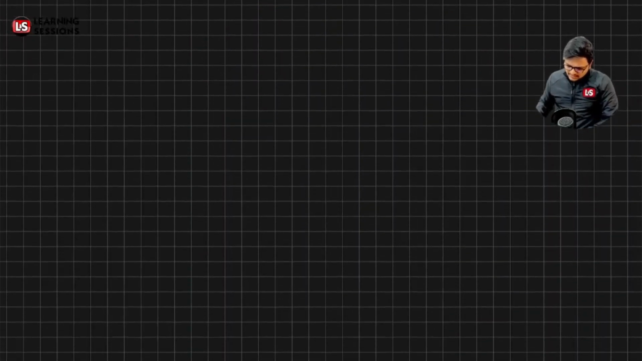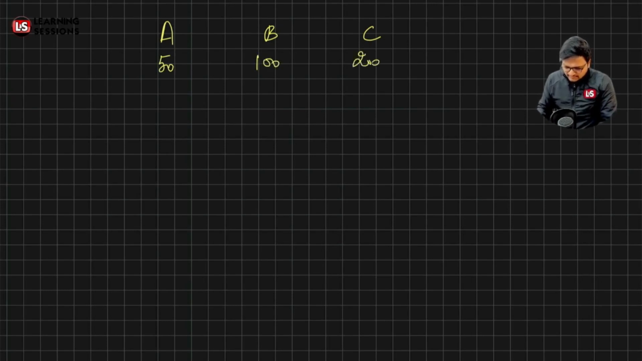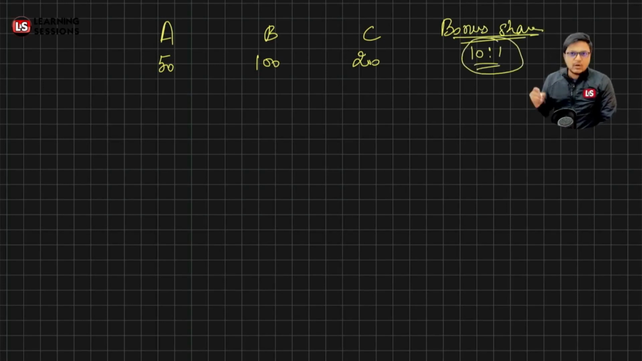Let's say persons A, B, and C are shareholders. Person A has 50 shares, person B has 100 shares, and person C has 200 shares, right? The company plowed back the profits and decided to issue bonus shares in the proportion of 10:1. It means if a person is holding 10 shares, the person will be awarded 1 bonus share.